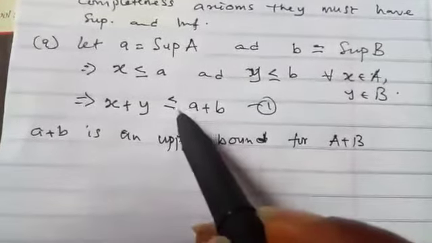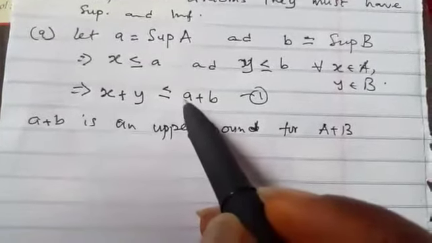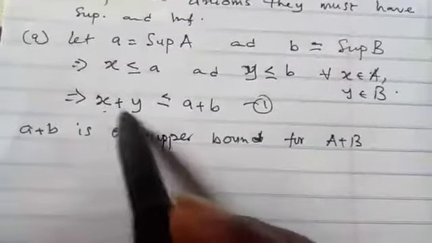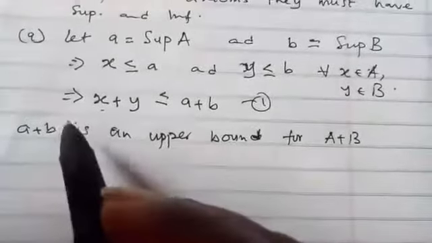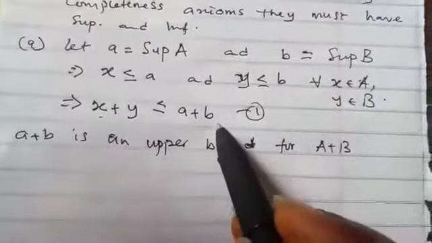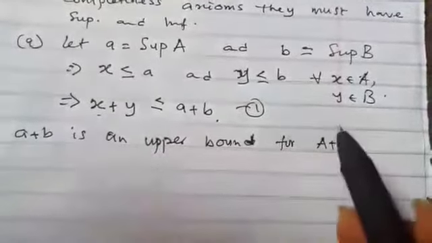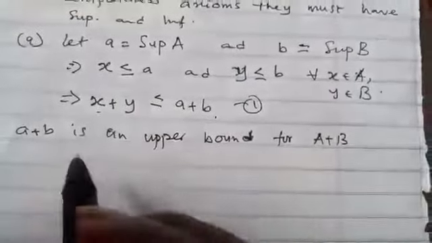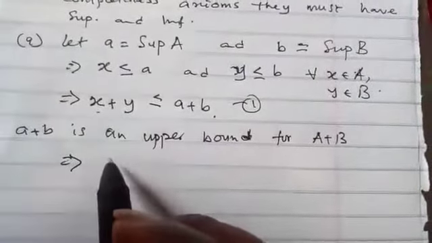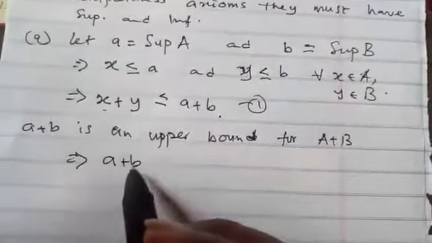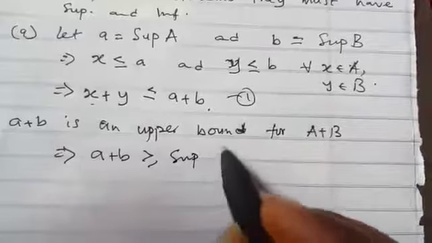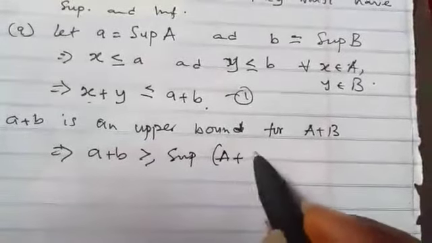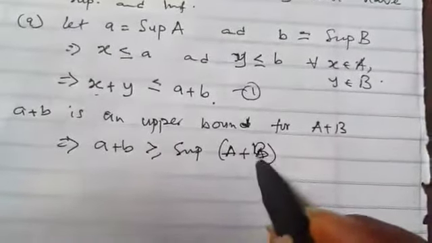This is how we write the definition of upper bound, because s plus y, s belongs to A and y belongs to B. So that simply means that what we found here, a plus b, is an upper bound of this set. And what that simply means is that a plus b will be greater than or equal to the supremum of capital A plus capital B. Why is it so?